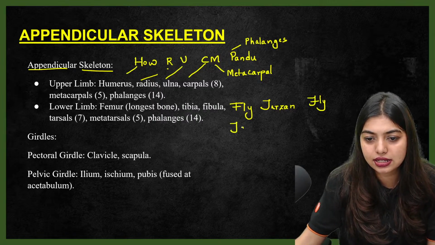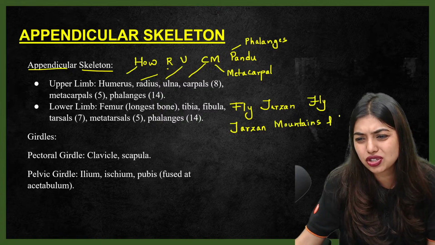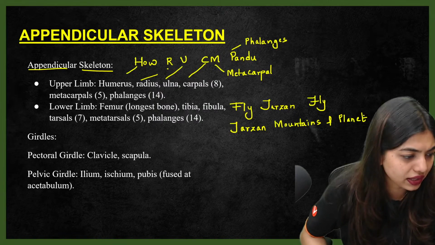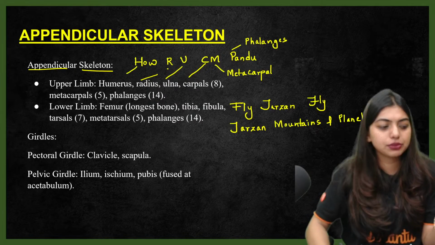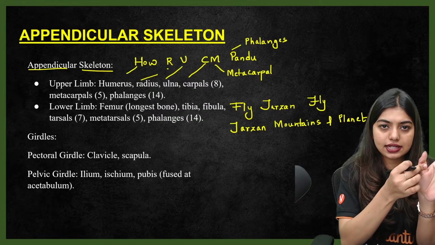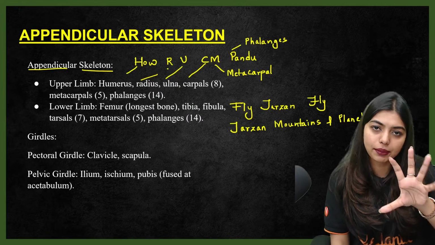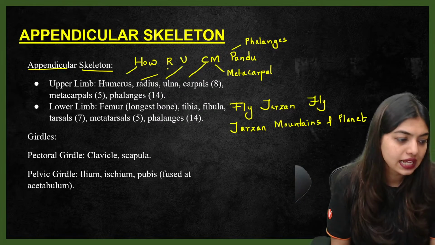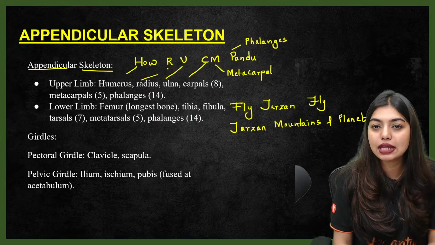So fly Tarzan, mountains and planets. Plains also you can tell. If you're good at geography, please go for plain, plateau and all of that. That is the arrangement. Here there is a bone, here there is a bone. Depending on their size and depending on the movements that they have to happen, the bones are arranged like that. Got it? Fly Tarzan, mountains and planets.